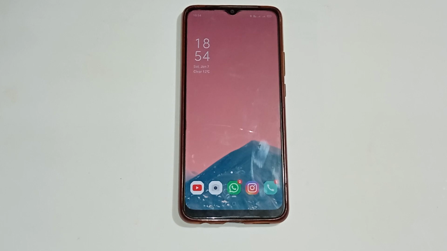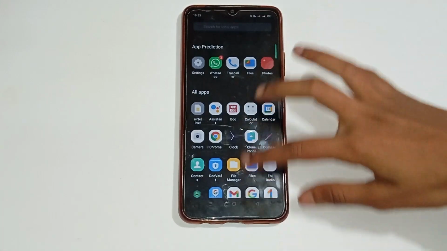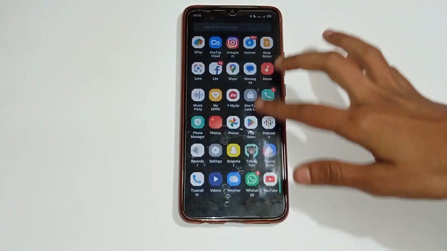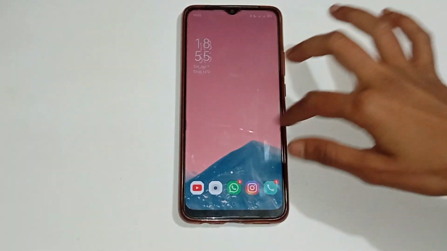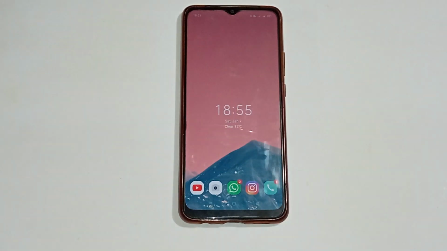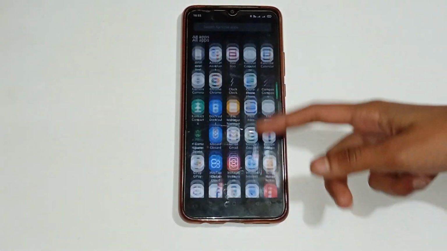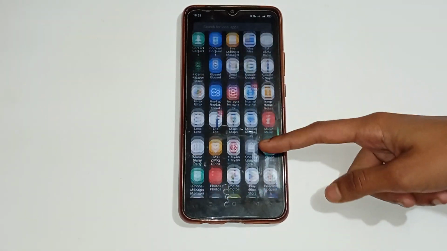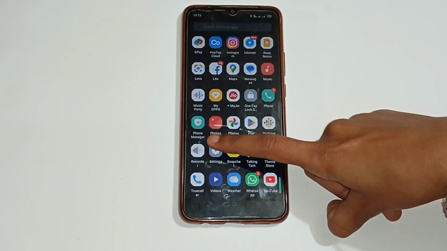You have to see here, there are many different app icons shown in your mobile phone. So you have to move up and see there are many different app icons shown in your mobile phone. So you have to firstly click on that settings icon.